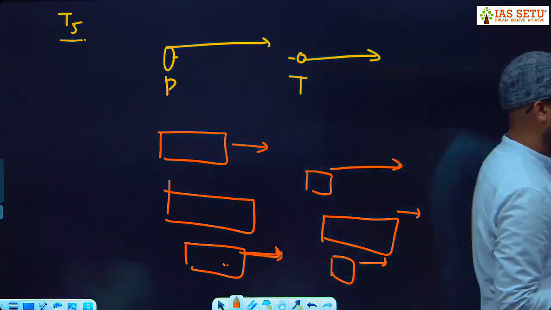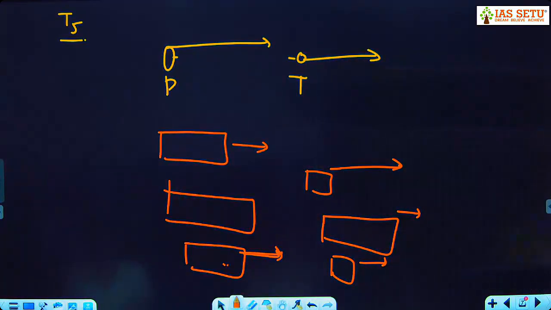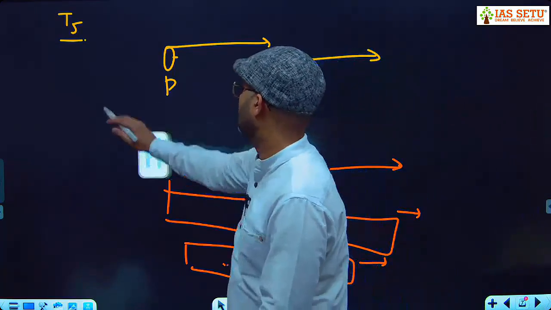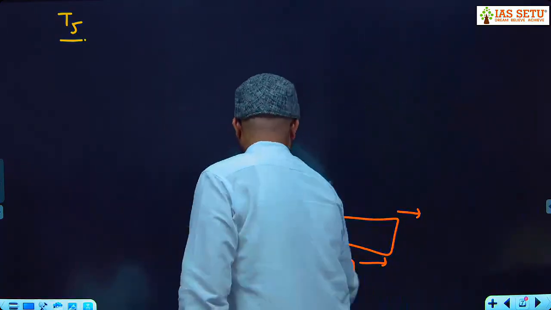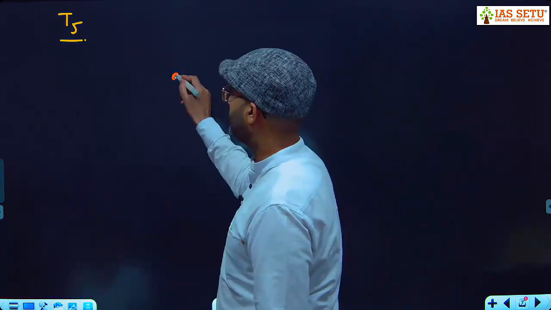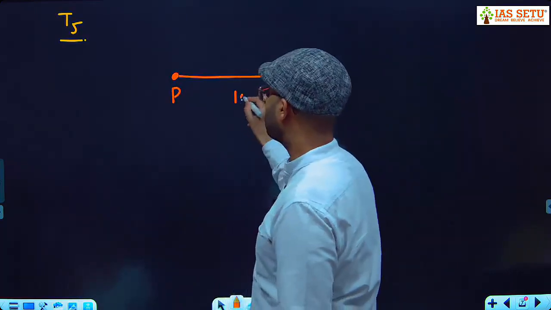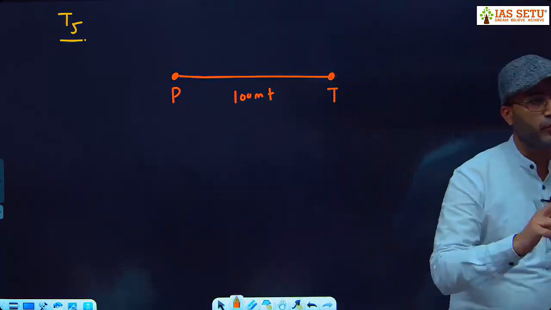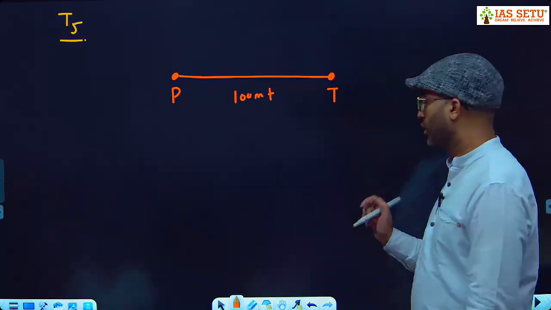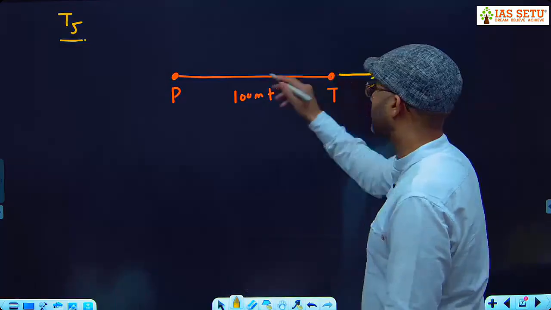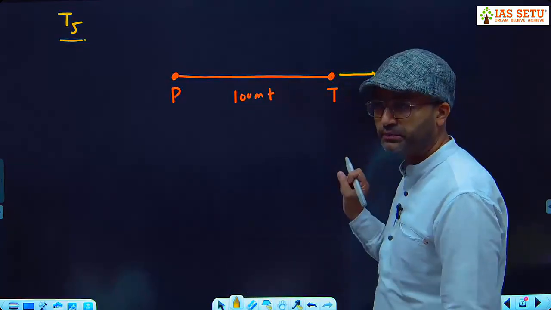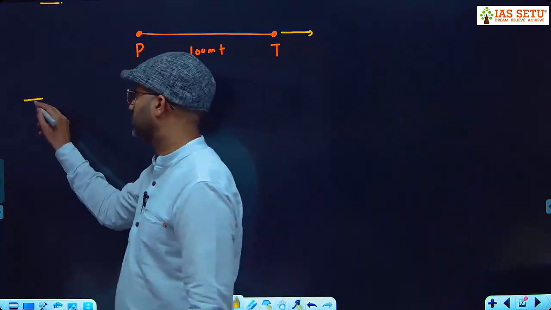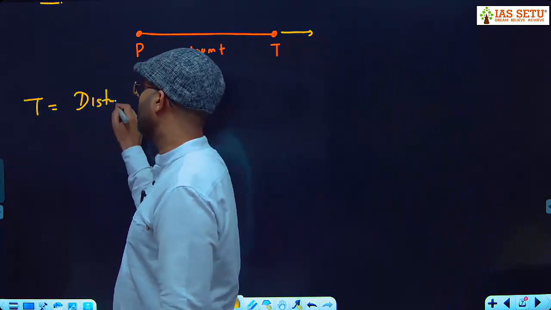So now we apply type 5 where there is a chasing question. Okay. Now what is important? What will we do in this type of question? Here is the policeman. There is a distance of 100 meters to the thief. The policeman and thief observe each other and they start running. The thief runs in this direction and the policeman runs behind him to catch him. Now, what is our formula? Time is equal to distance upon speed.